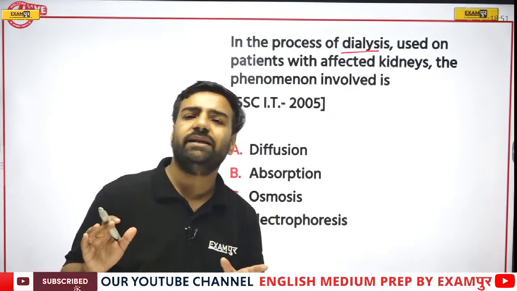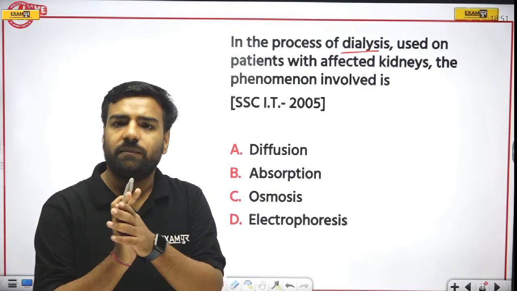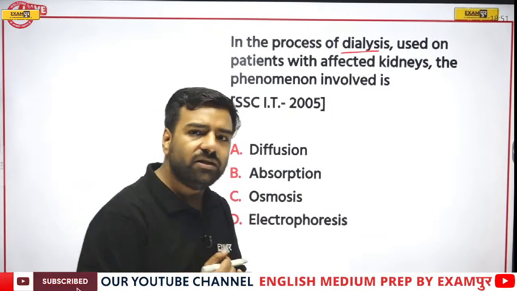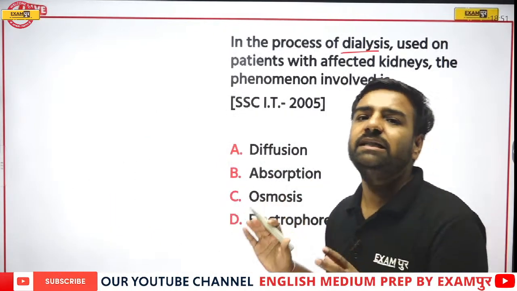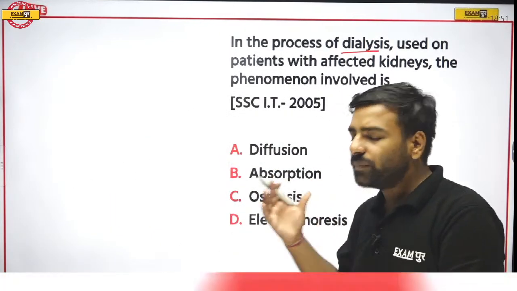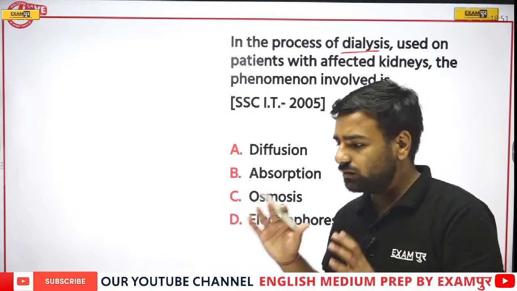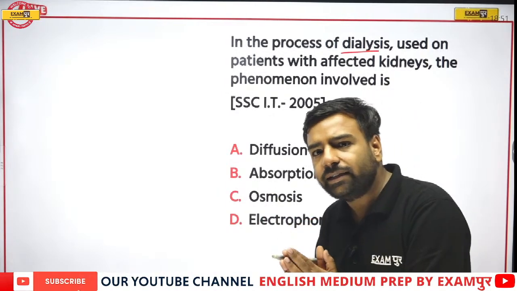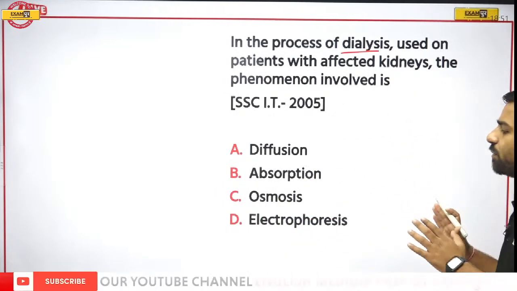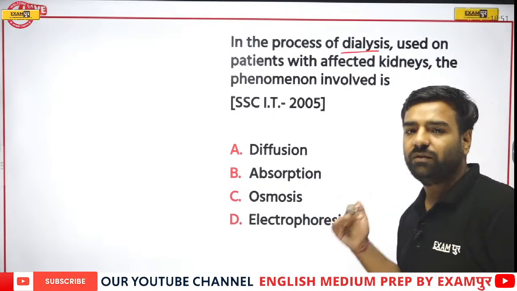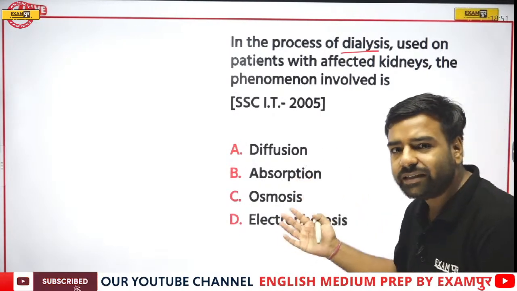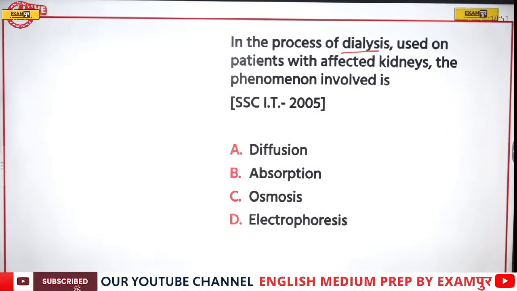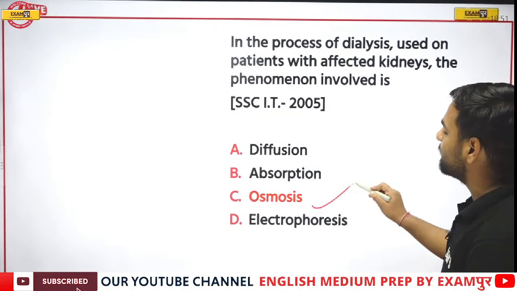Normally our kidney actually filters the blood. It keeps on filtering the blood. But in the case of dialysis, when the kidney is not working, artificial means are used to filter out, or in short, purify your blood. In this condition, there must be a process which might be used, correct? So here in this condition, the osmosis process is being used. So option number C is correct.